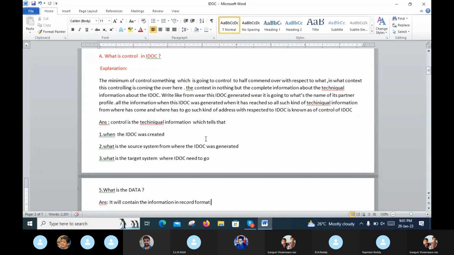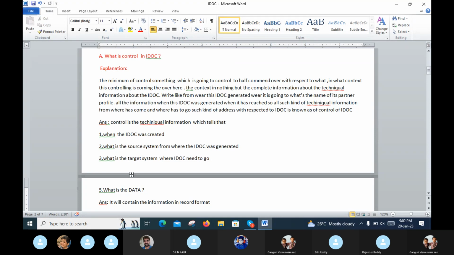This IDOC control is technical information, which tells, first of all, when the IDOC was created. The second one is the source system from where the IDOC is generated, and the third one is the target system where the IDOC needs to go.